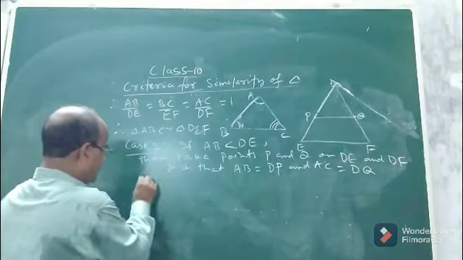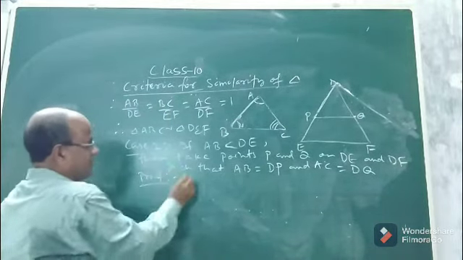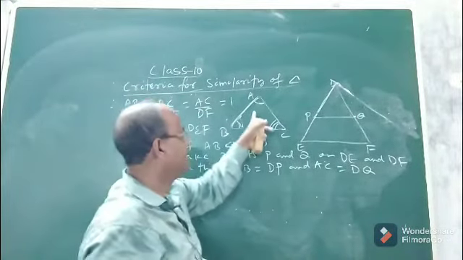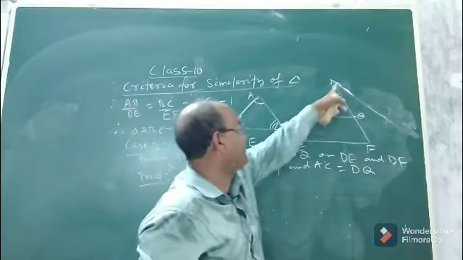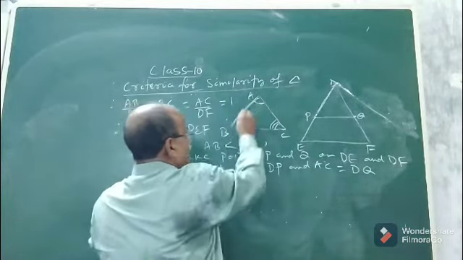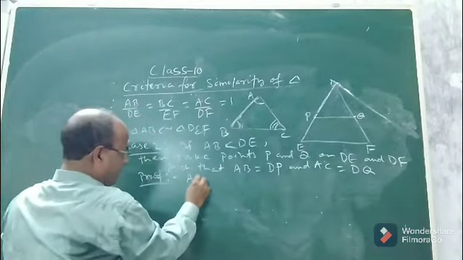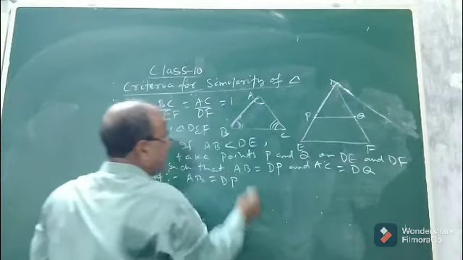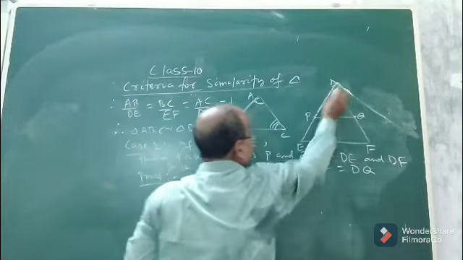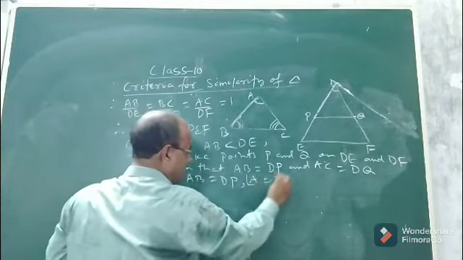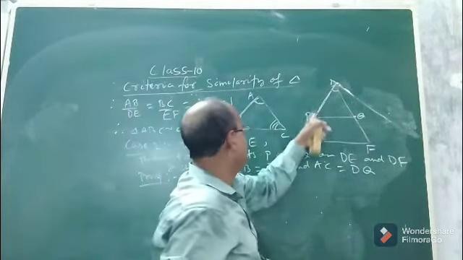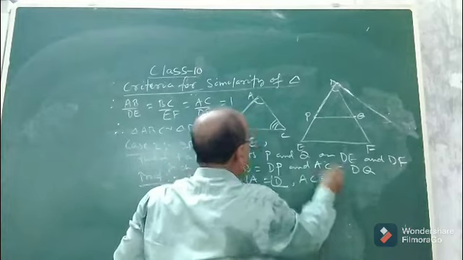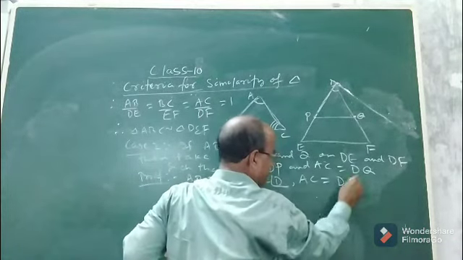Okay, now let us see the proof. How to prove that the corresponding sides of triangle ABC and triangle DEF are proportional? It is very simple, children. Now you consider triangle ABC and triangle DPQ. AB equal to DP by construction, and angle A equal to angle D, already given. So AB equal to DP, angle A equal to angle D given, and AC equal to DQ by construction.